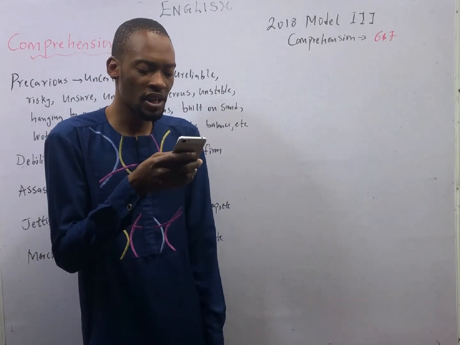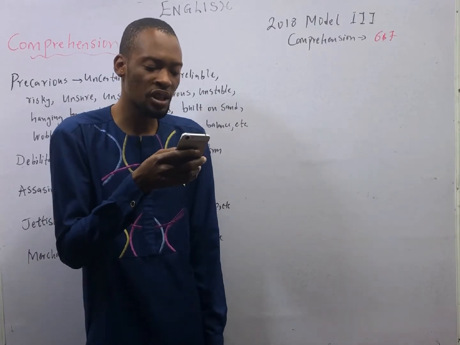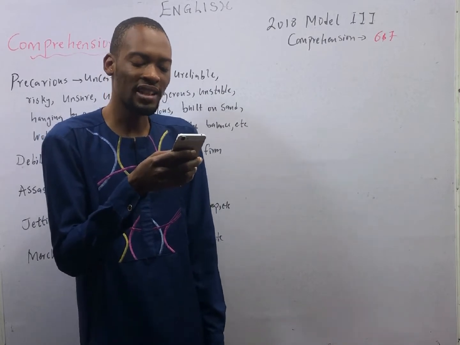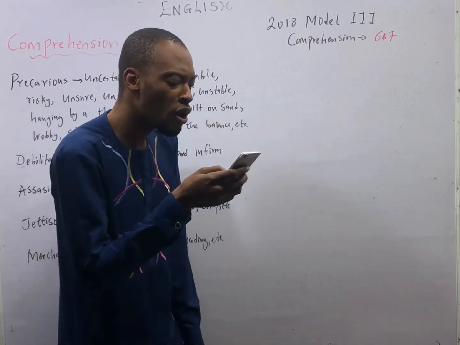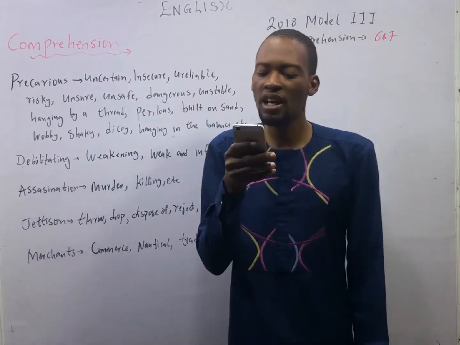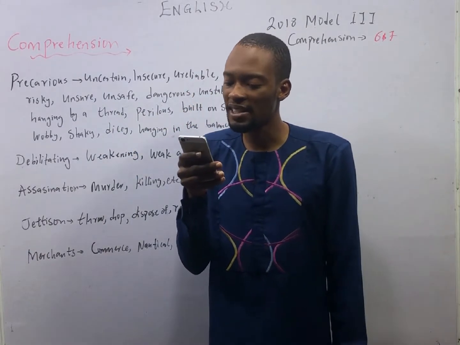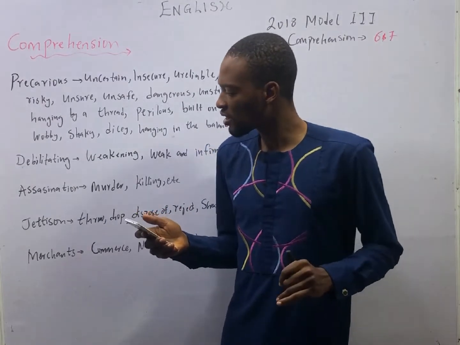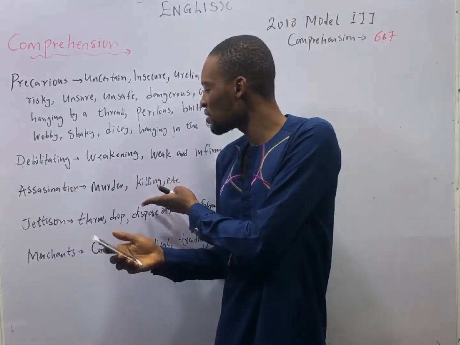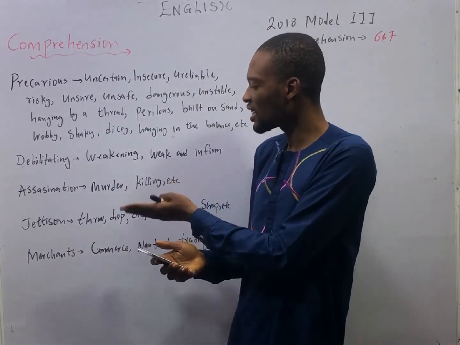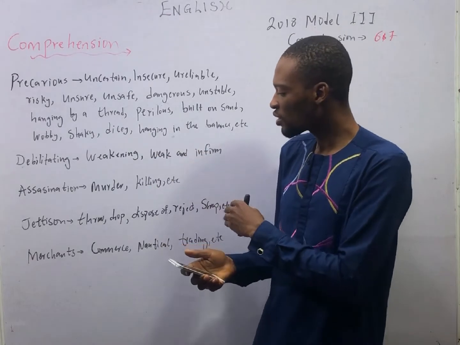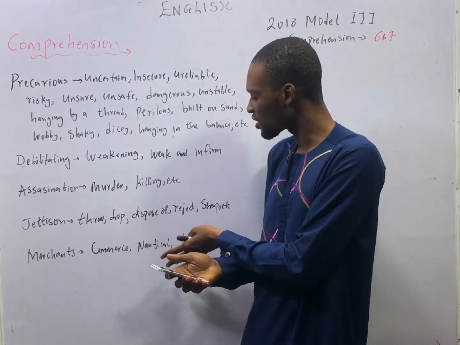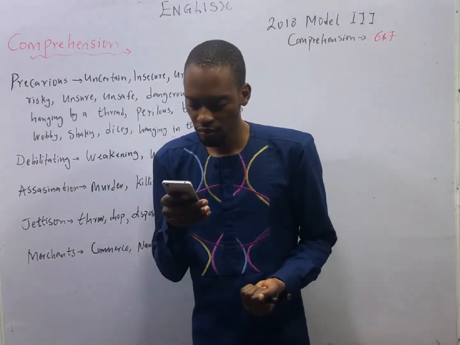In Nigeria, many have called on government to allow adults to bear arms for their self-defense. Such calls must be starkly resisted. The flow of arms from foreign countries, principally from Turkey lately, provides a frightening glimpse, which means Nigeria gets arms more from Turkey, and this is frightening. Assassination means to murder or to kill, and jettison means to drop, to throw away, to dispose, to reject, or to scrap, while merchant means commerce, nautical, or trading.